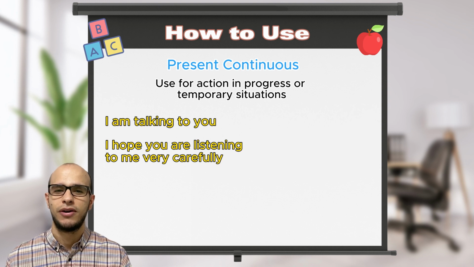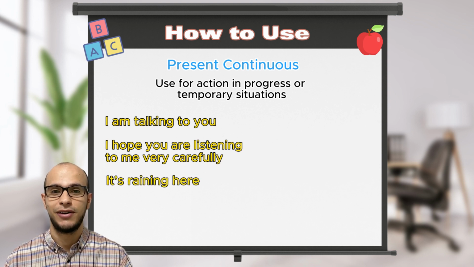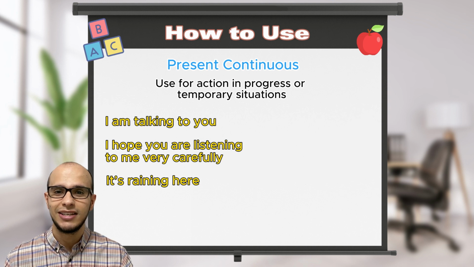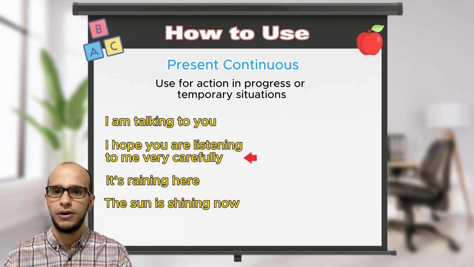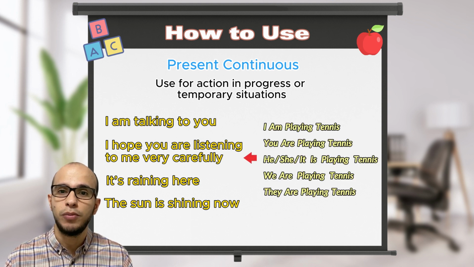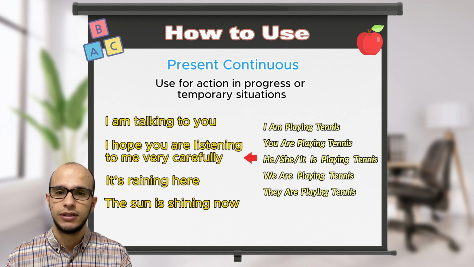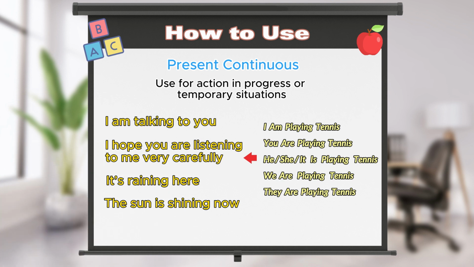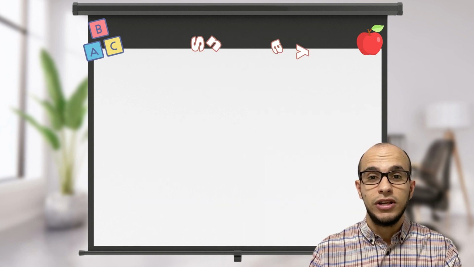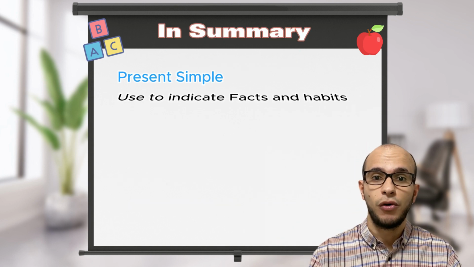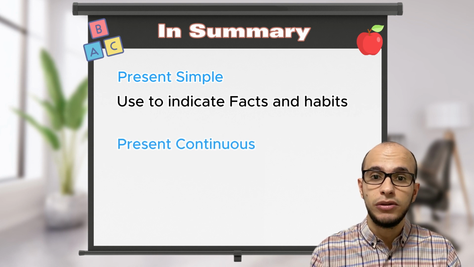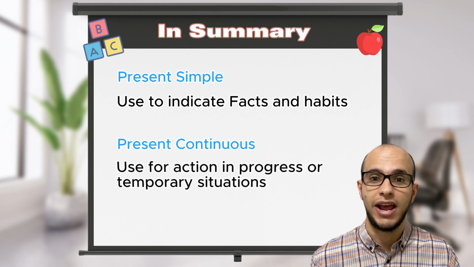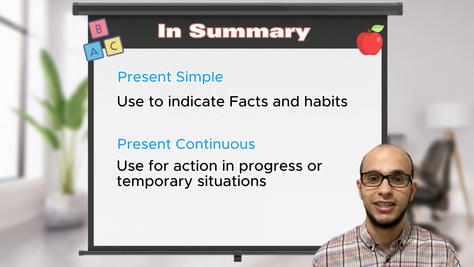What about the weather? Oh, it's raining here. Is it raining in your place? No, the sun is shining now. Let's look at the structure I used here. It's the same one I showed you before for the present continuous. So in summary, use the present simple for facts and habits, things that happen often, and use present continuous for things that are in progress now, temporary actions.